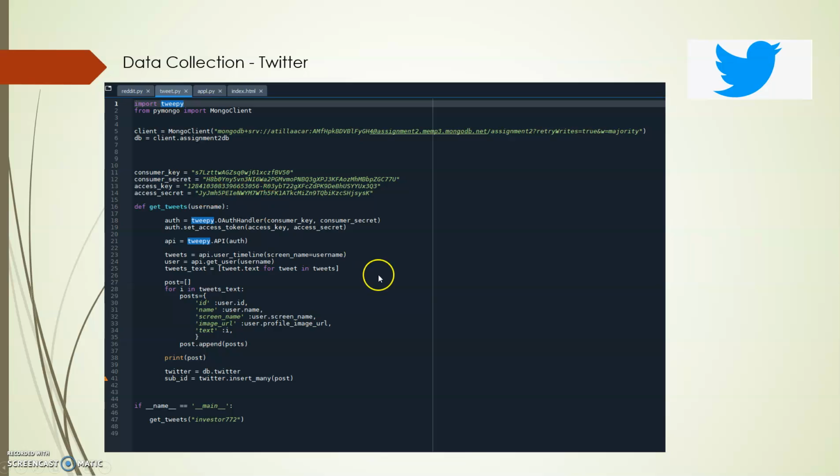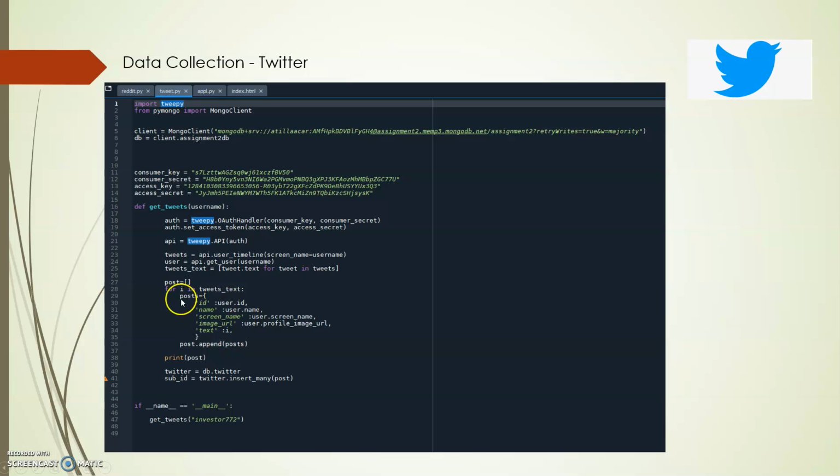So this is the definition. First of all, I would like to mention my username is investor772, and I'm sending this information here, 772, and to connect to Twitter, I need to pass the consumer key and consumer secret, and also access key and access secret information. So those 3 lines are getting this information, and using the username, I'm retrieving all the tweets here.